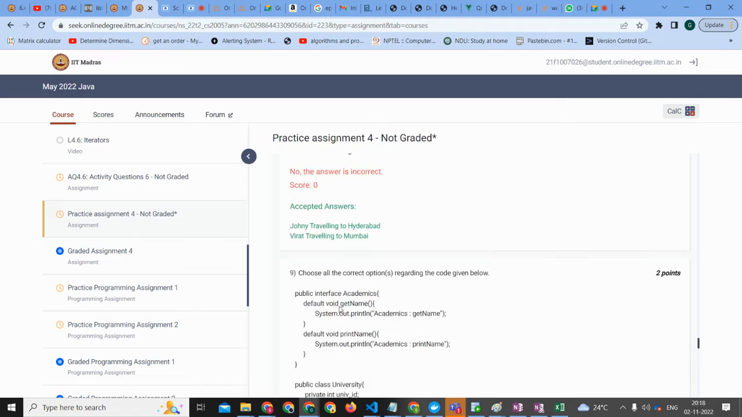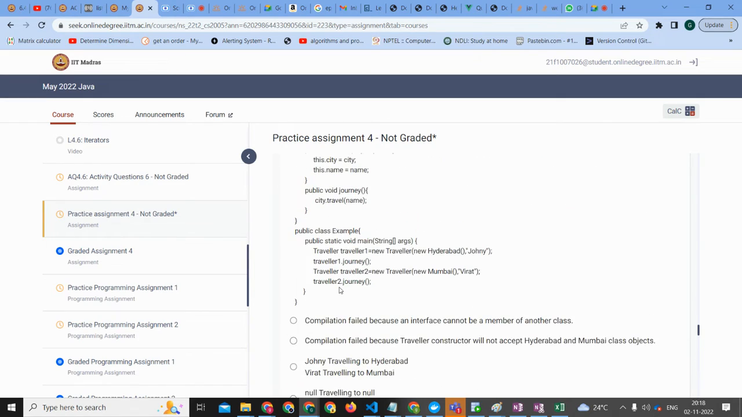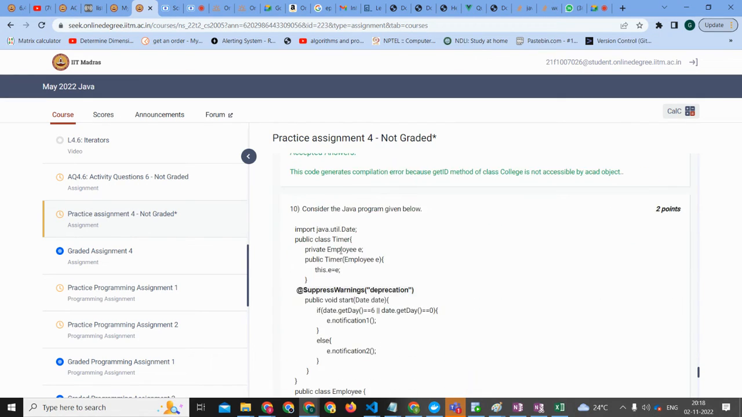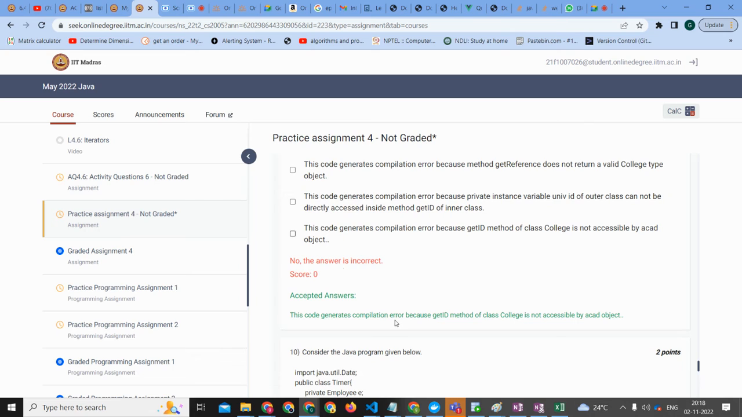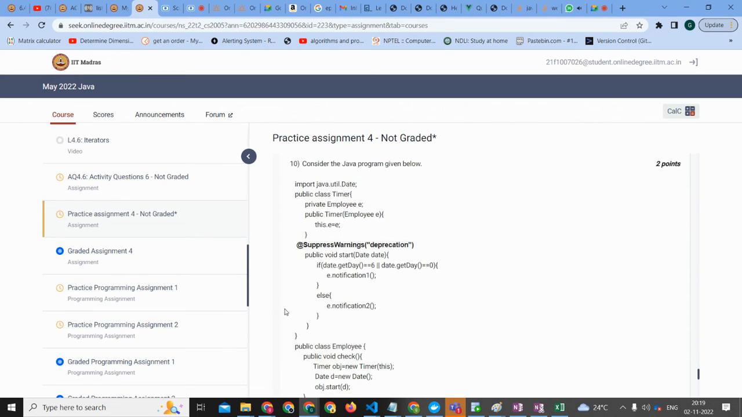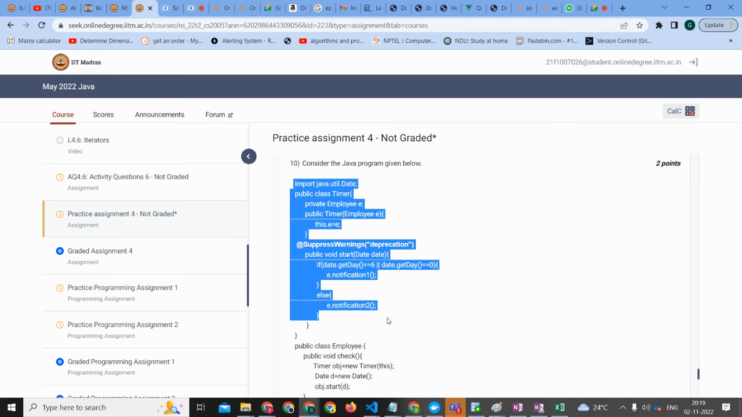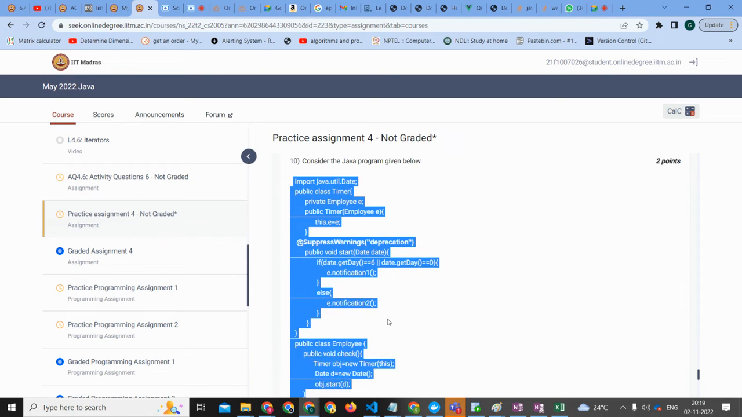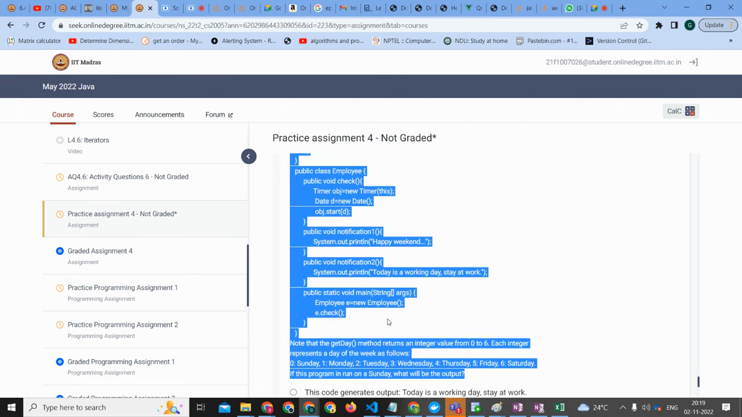Oh, is this the same question? Yeah. Sorry, that was the same question. So let's check the answer. The code generated a compilation error because the get ID method of class college is not accessible by the occurred object. That's okay, right? We got the answer. Everyone? Yeah. Okay. Good. So now we have this wrapper. That's not a big deal.